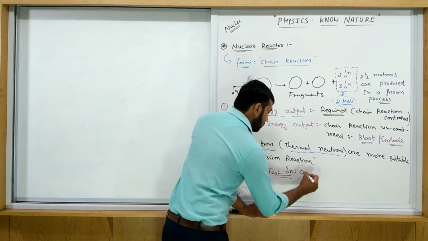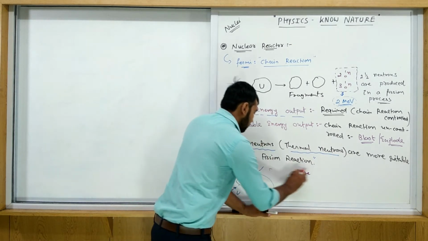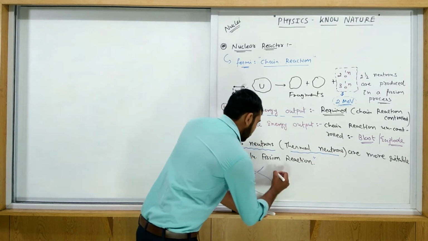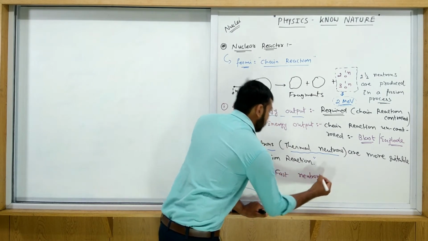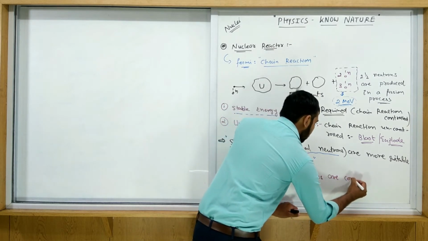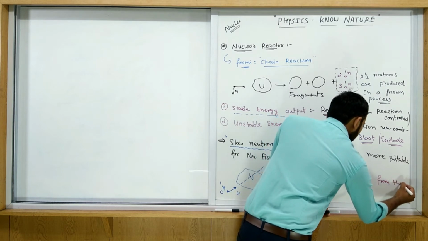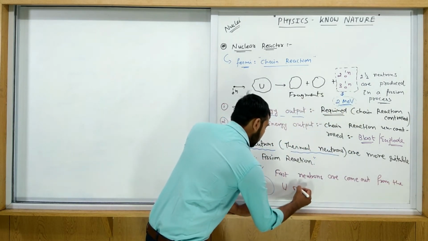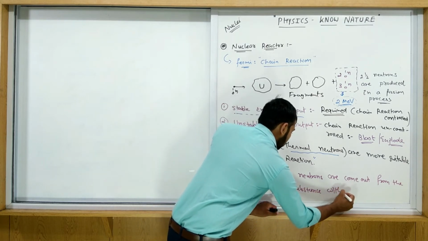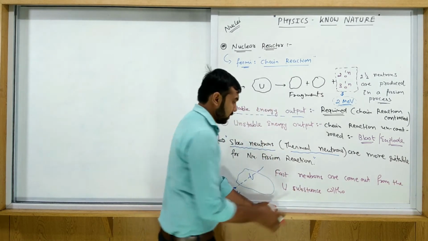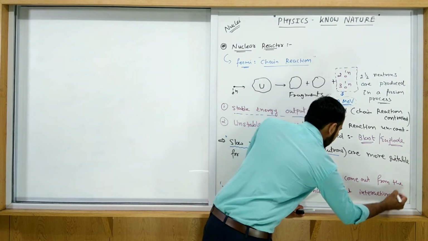Fast neutrons come out from the uranium substance or material without interaction.